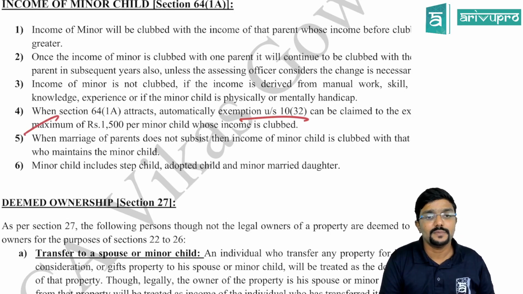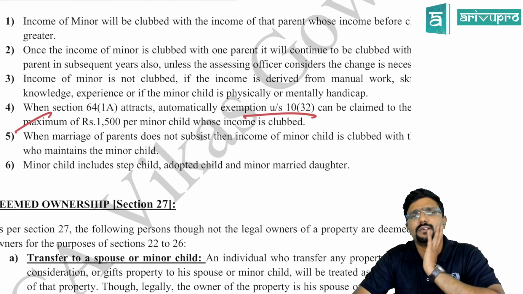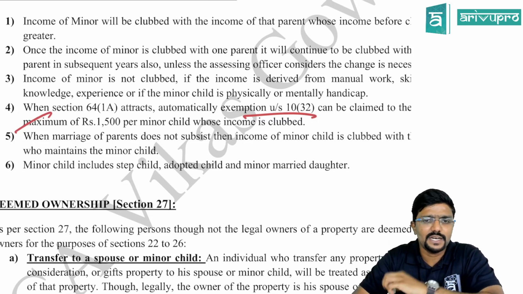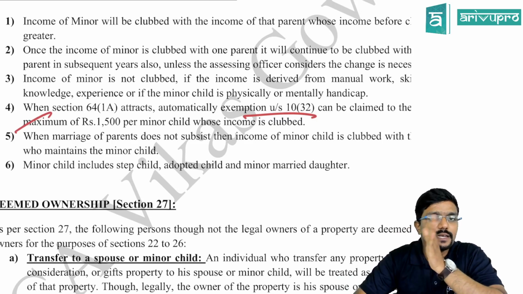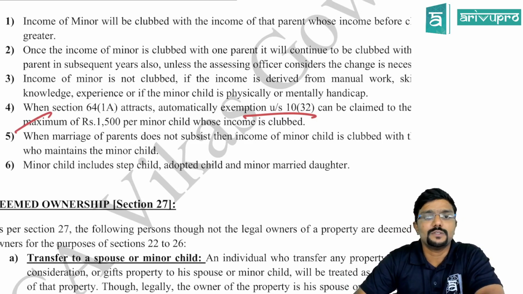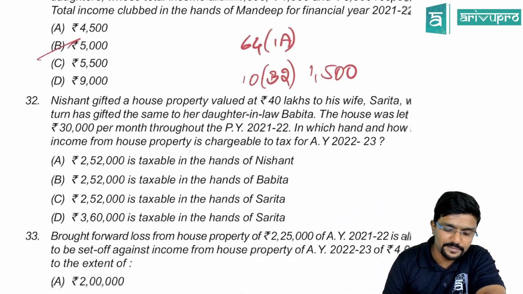1,500 is the maximum exemption, and that too per minor child, and there is no limit. No limit of 2 children, 3 children, nothing like that is there. But the amount of exemption that can be claimed is the income clubbed or 1,500, whichever is lower. Whichever is lower, guys. Chalo, we'll move ahead.